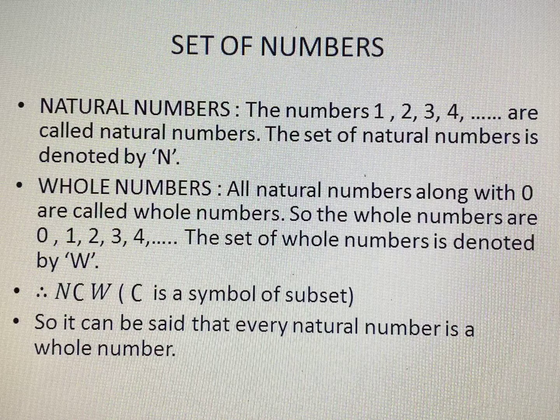So we can say that N is a subset of W. If all the members of set A are present in set B, then A is called a subset of B. Here all the members of set N are present in set W. Therefore N is called a subset of W. So we can also say that every natural number is a whole number. If we take 4, it is a natural number, and it is a whole number. So every natural number is a whole number.